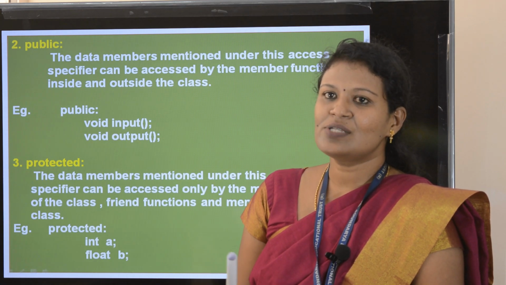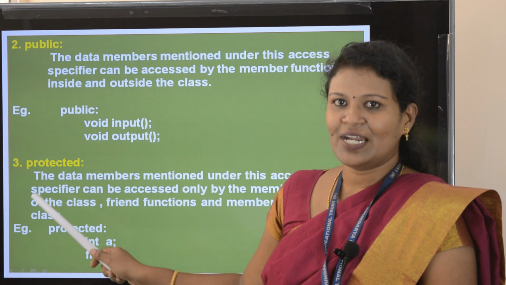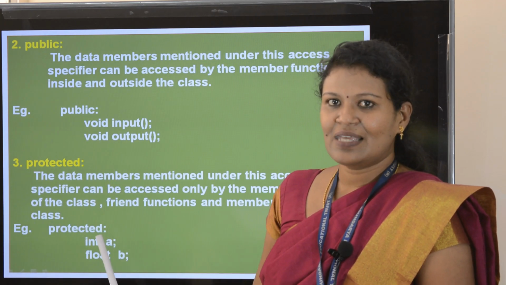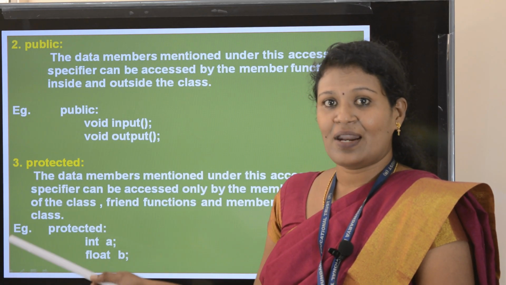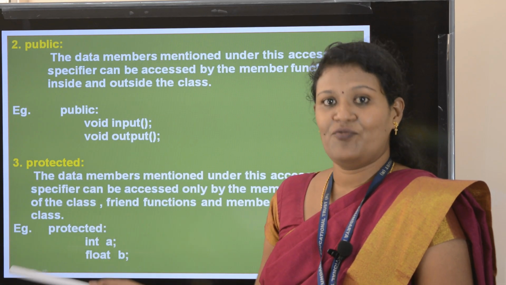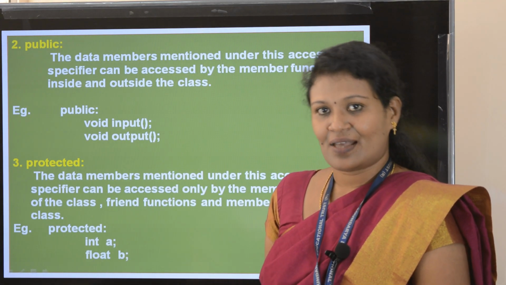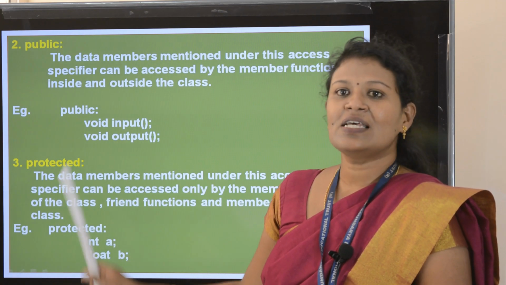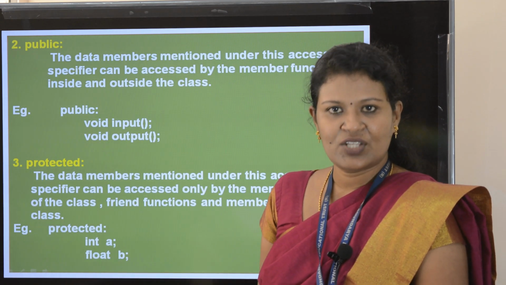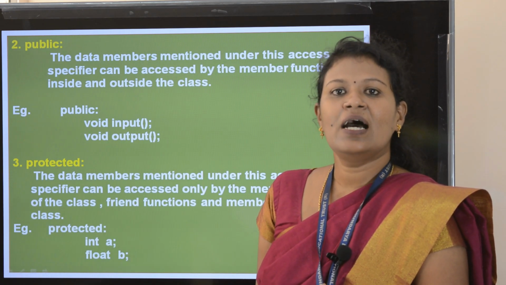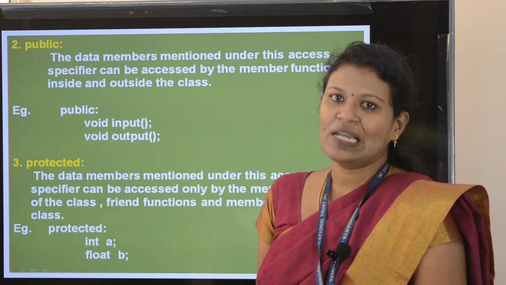So who all are using? Yourself and your parents. Same like that, in protected, inside the class it can be accessed, then the derived class can access it. You consider parents as derived class or friend function. So what all things come under protected can be accessed inside the class, then by the friend functions and by the derived class.